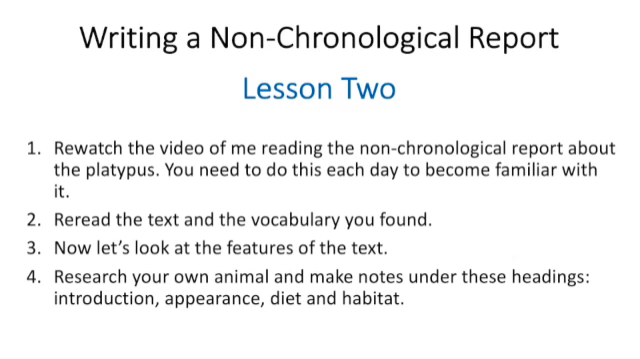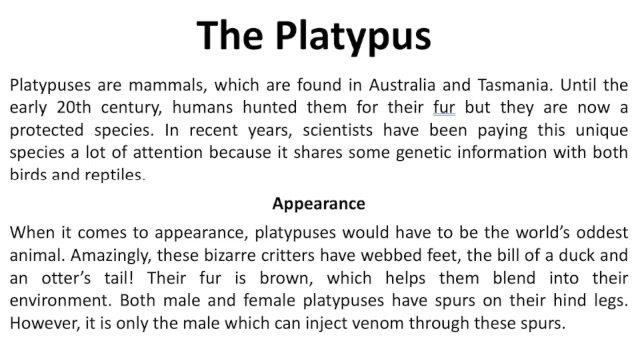Okay, welcome back. Now, let's look at point number 3. I am going to talk through the features of our model text on the platypus. So here we have the text. Now this is a non-chronological report, and what that means is that the information is not in time order. Chronological means in time order, and this text, the information has been ordered, it's been grouped.